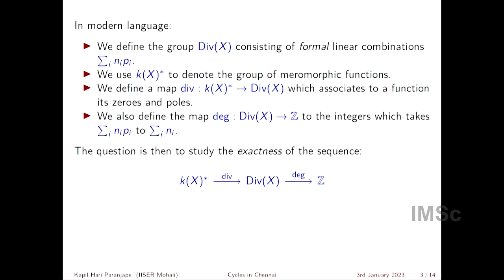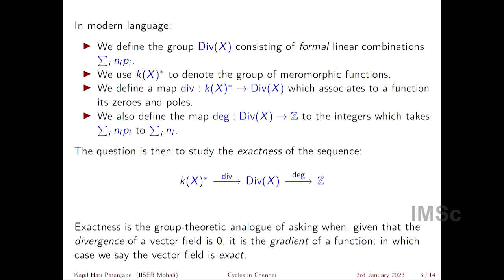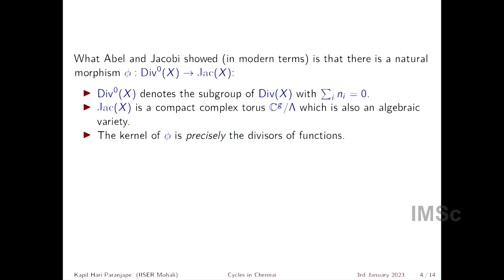And the term exact comes from something which we know in calculus, where we ask this question: given that the divergence of a vector field is 0, is this the gradient of a function? In other words, whether it is exact, and it's from there that the term exactness comes from for exact sequences, right? It's a very typical example for us to understand exactness of a sequence. Okay, so we are asking for the exactness of the sequence, and of course the answer is that it's not exact.